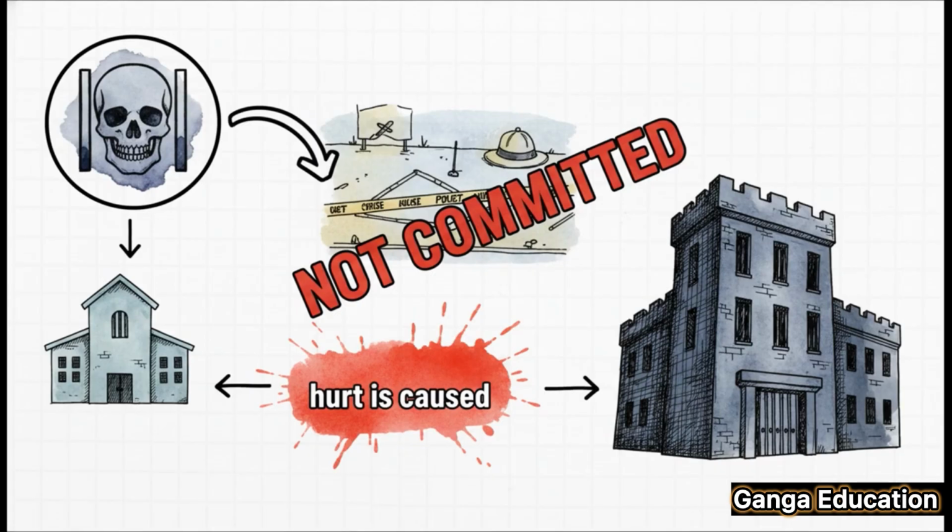So let's quickly recap the essential ingredients here. First, the abetment has to be for a really serious offense, one punishable with death or life imprisonment. Second, and this is the unique part, the main crime is not committed. And third, the punishment gets much tougher if any hurt is caused as a result of that abetment.